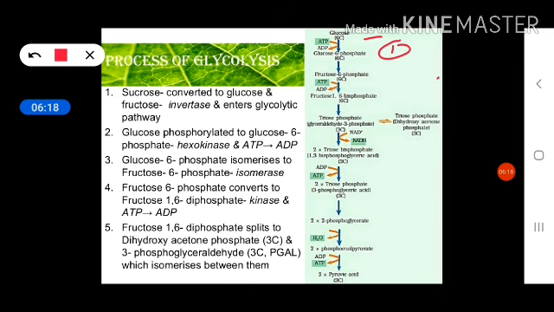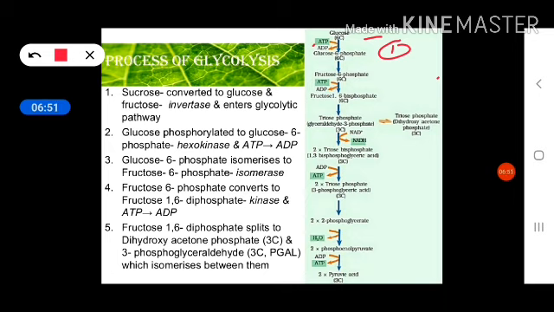So this is just an isomerization reaction. The isomer is here. Okay, after that, in the third step, what will happen? This fructose 6 phosphate will form fructose 1,6 bisphosphate. It means one more phosphate is attached to the fructose molecule on its first carbon also. So fructose 1,6 means there are two phosphate groups, one on the first carbon and one on the sixth carbon. Okay, so there is again a requirement of one ATP, which will break down and lose its phosphate group, which will be occupied by fructose 6 phosphate to form fructose 1,6 bisphosphate.